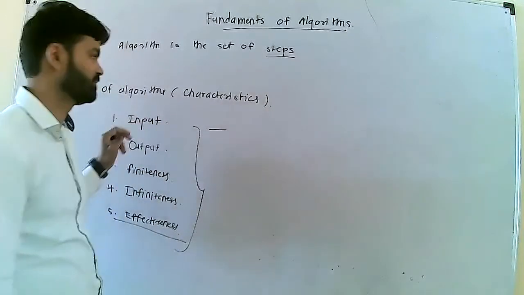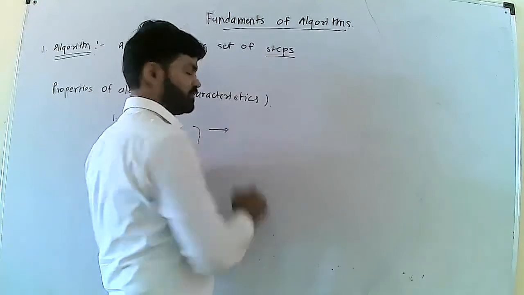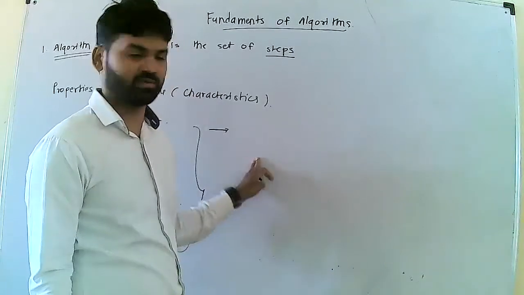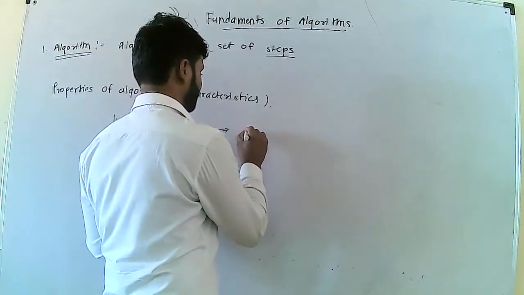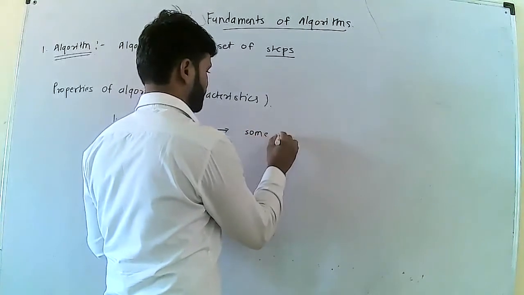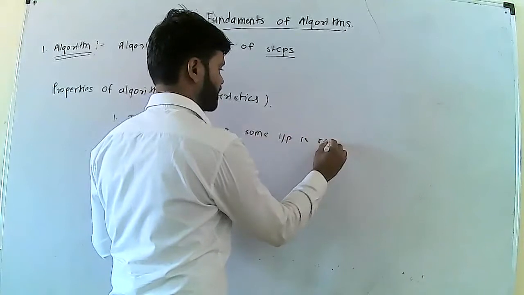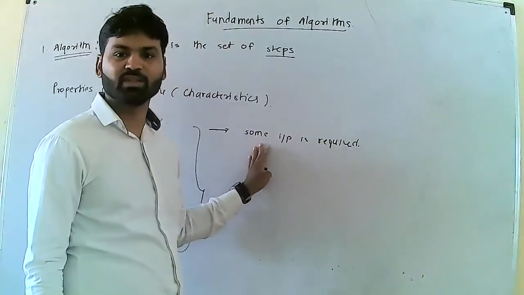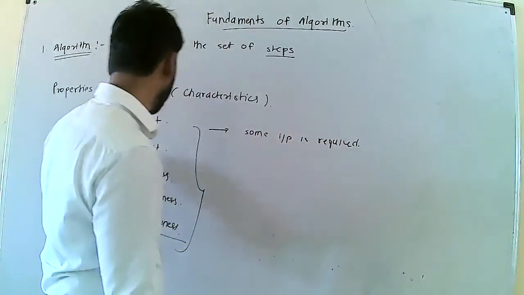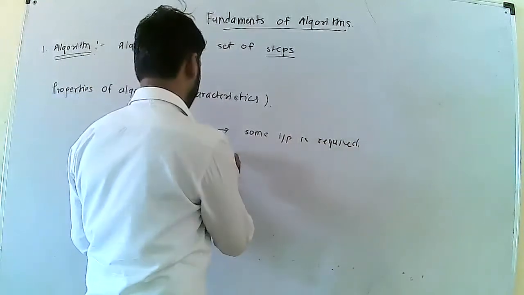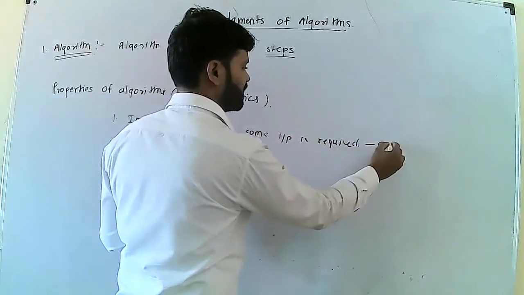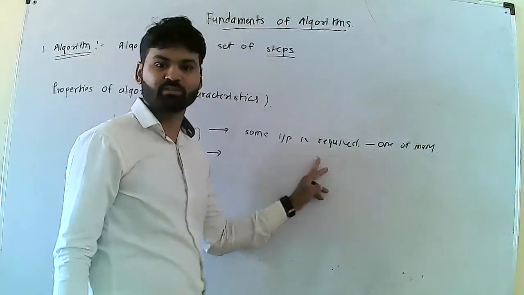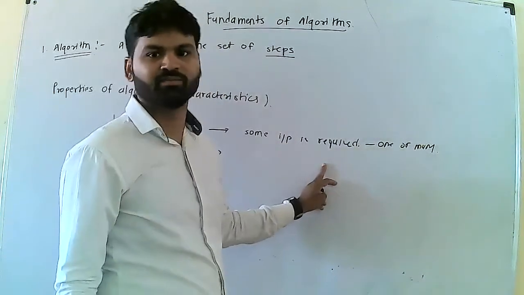First of all, we see what is input. To describe a specific algorithm we have to give some input. We have to describe a program with specific input. Inputs may be one or many.